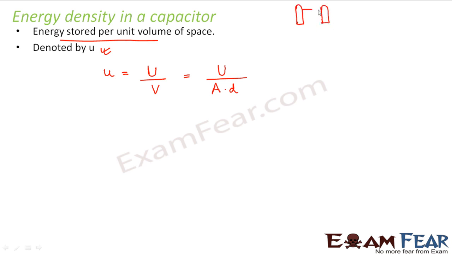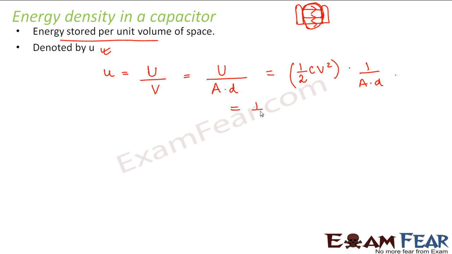These are the two plates of the capacitor. Here you have electric field. So the energy is basically stored in this region, right? So what would be the volume of this region? You consider the area of the plates of the capacitor multiplied by the distance between them. So this u is nothing but half CV square, this into 1 by A into D.